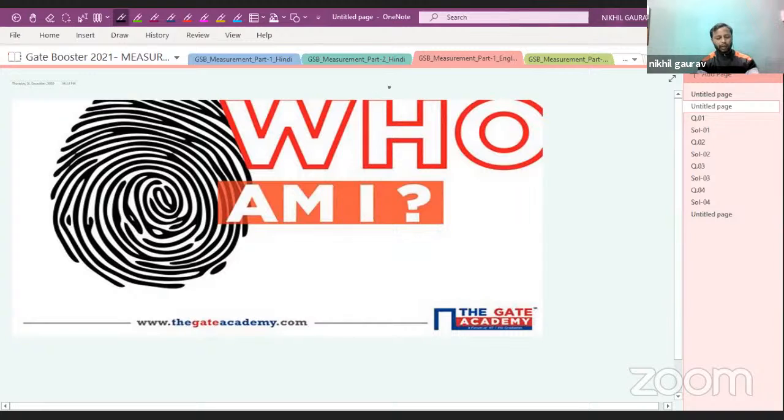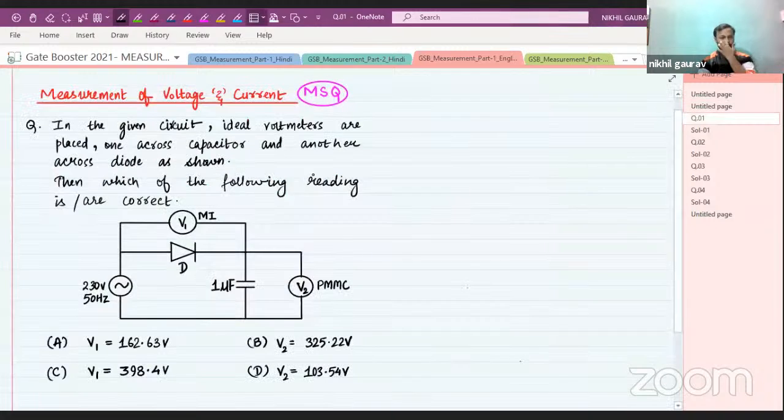Okay, let us move to question number 1 for today's session. The chapter is measurement of voltage and current, and this is an MSQ question. Please read the question very carefully, as this is a very conceptual question comprising 2 subjects.